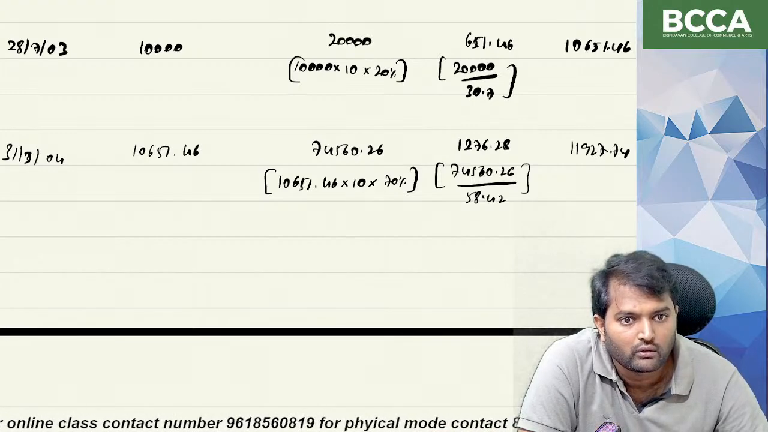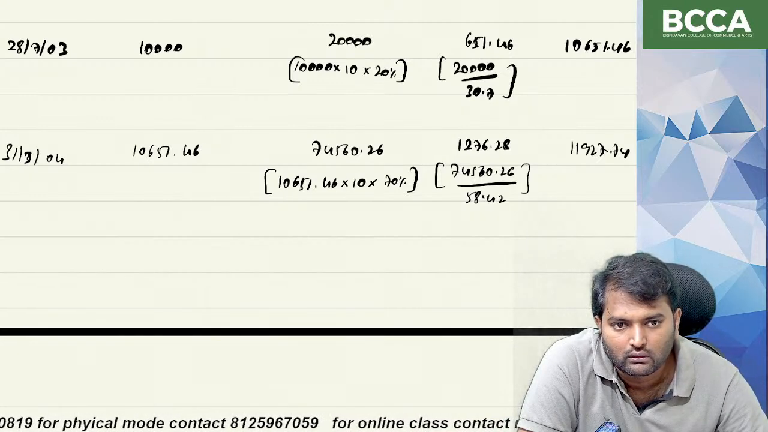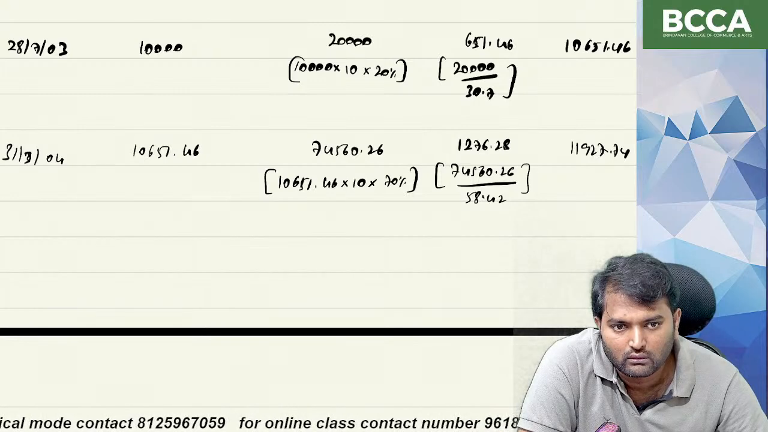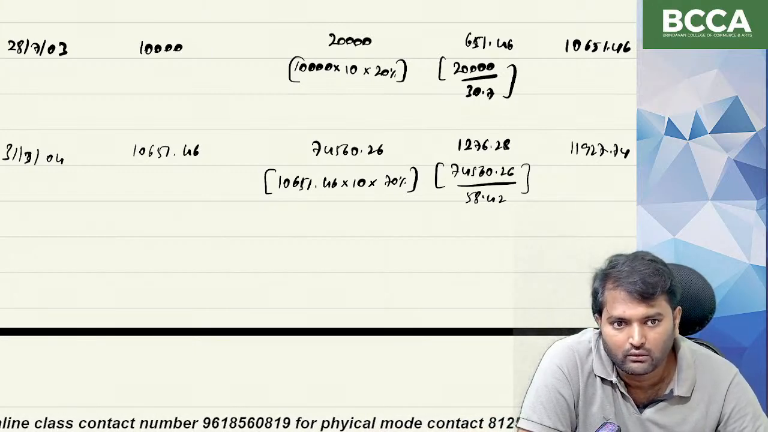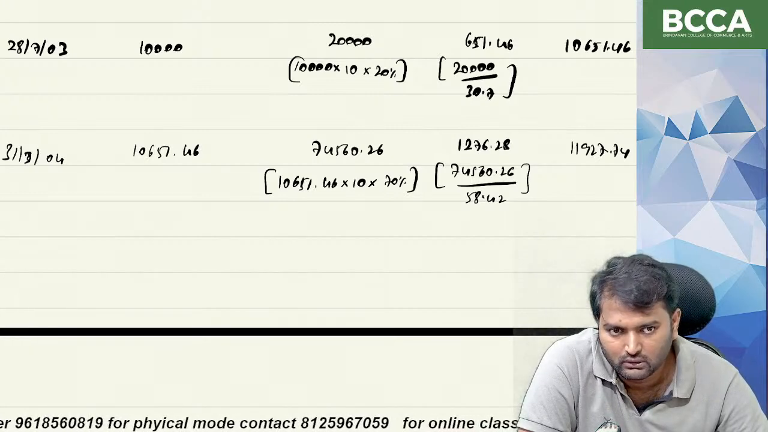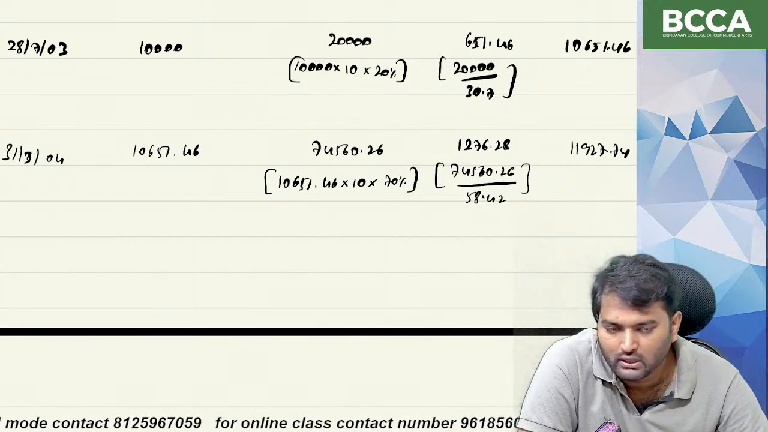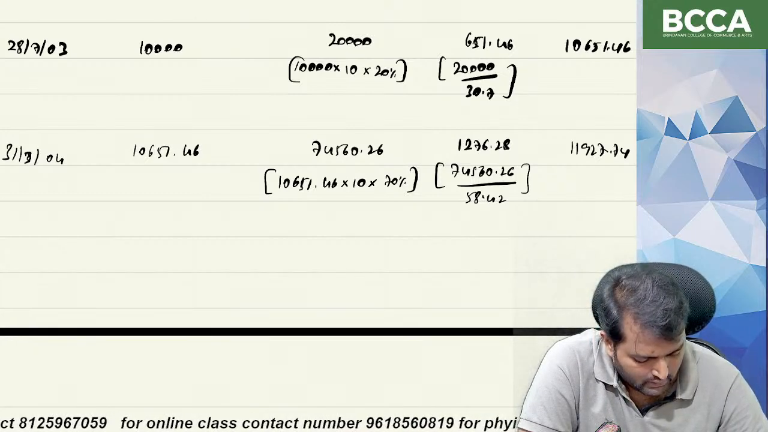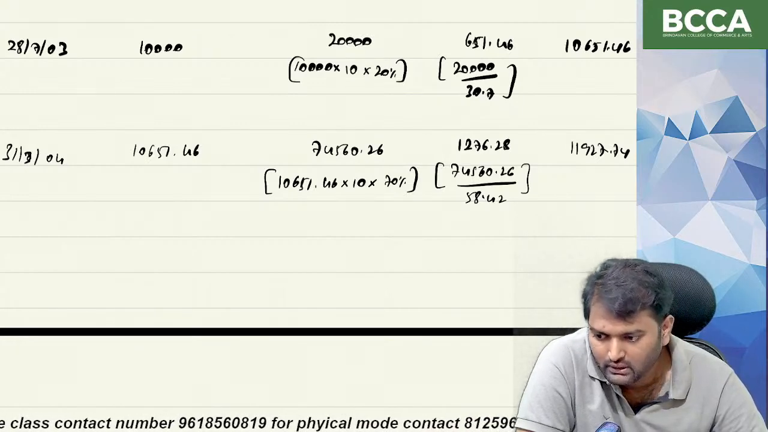Number of units into face value into dividend rate. How can we apply dividend rate on number of units? Dividend rate has to be always applied on face value. So 10 rupees into 70%, nothing but 7 rupees is the dividend per unit. Total how many units are there? 10,651.46. Okay, what is the next date?